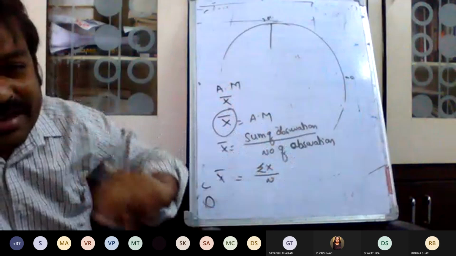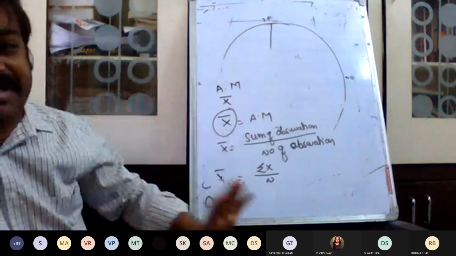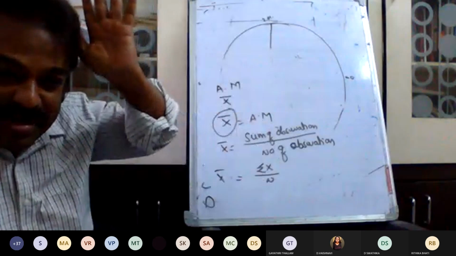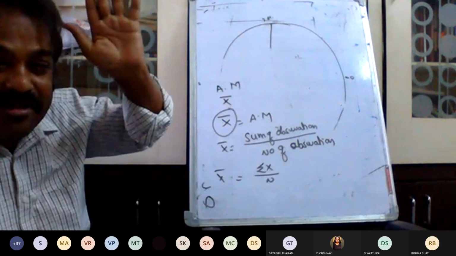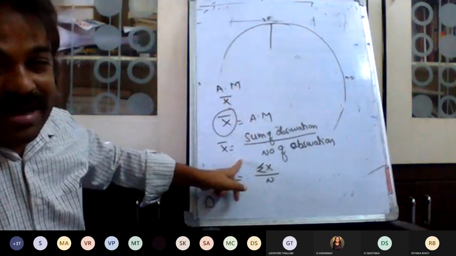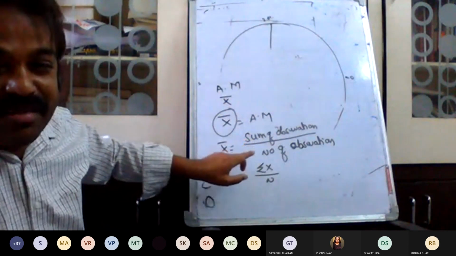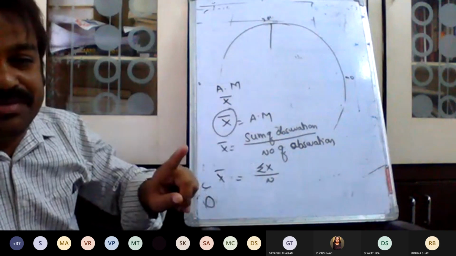If I wanted information from 51 students across 5 subjects, the total number of observations is more, and the calculation is also more. In this case, we have to go for the discrete series or continuous series. This is the useful formula, the individual series formula. Remember all the numerical problems.